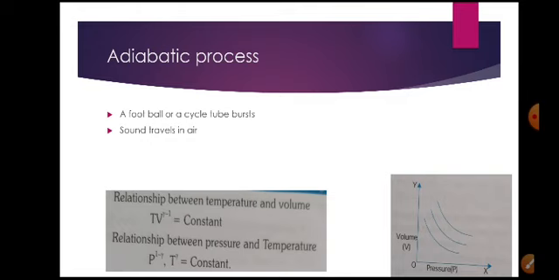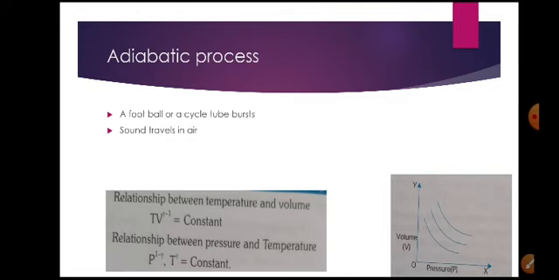Change in internal energy equals 0 in the isothermal process and heat energy equals 0 in the adiabatic process. The total heat contained in the gas changes in isothermal. The total heat contained in the gas is constant in the adiabatic process.